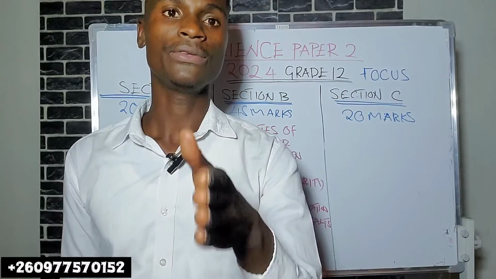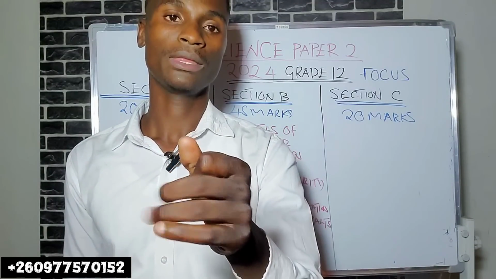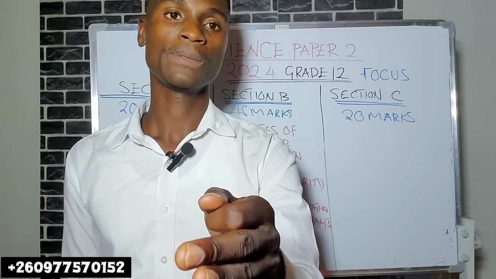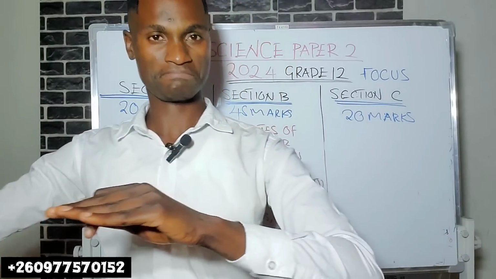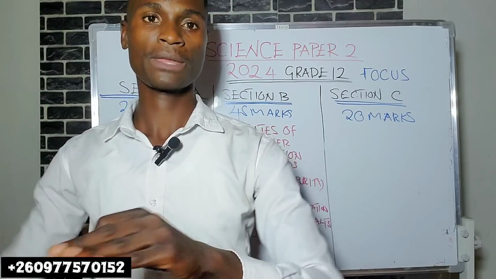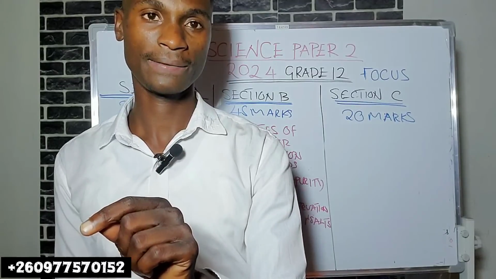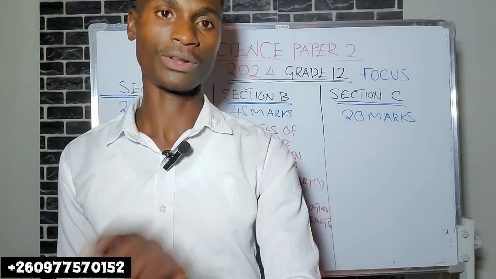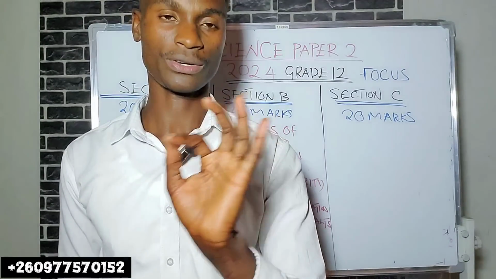Then neutral oxides. These are oxides that are neither acidic nor alkaline, like nitrogen monoxide and carbon monoxide. These are examples of neutral oxides.